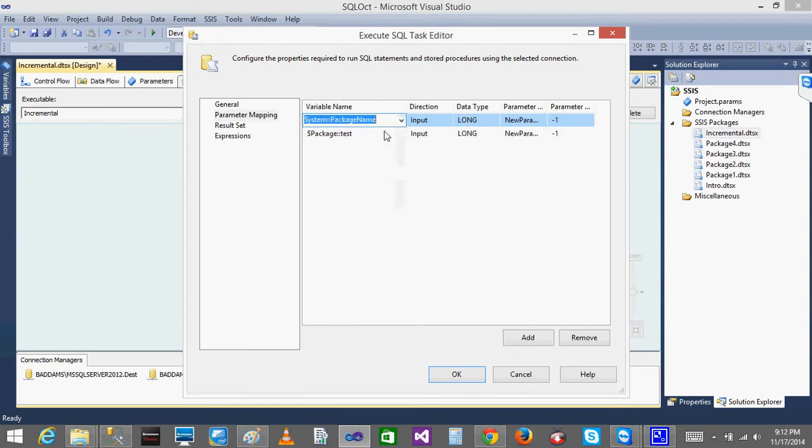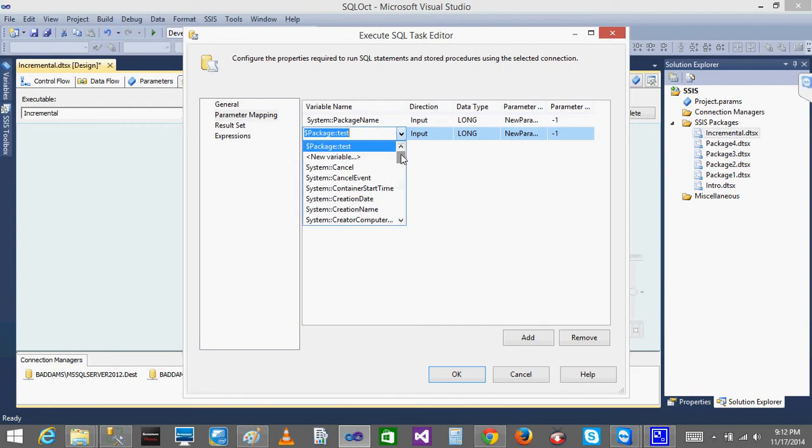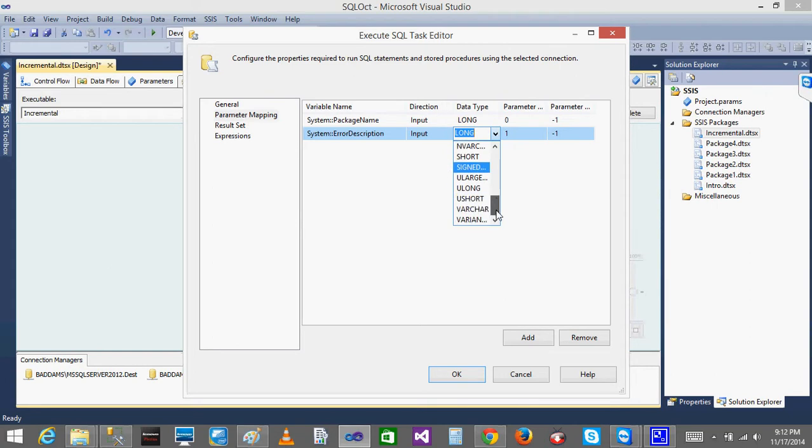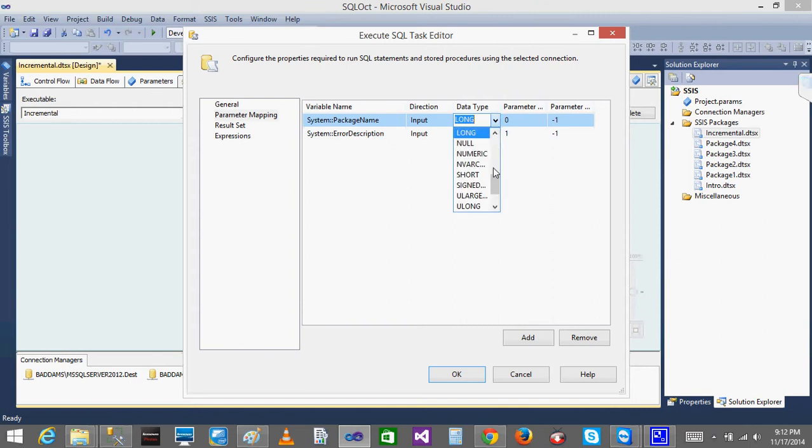Package name. See, if I want to see the error message, then you can see some system error message here, something like error description. Okay, that's it. And what is the parameter? The first one is 0, second one is 1. And see, the data type, it is varchar, right? This is also a varchar, so I can give it as a varchar data type. Done. Now I'll click OK.